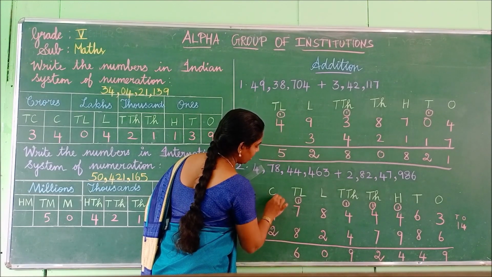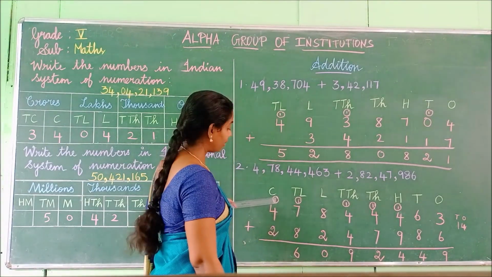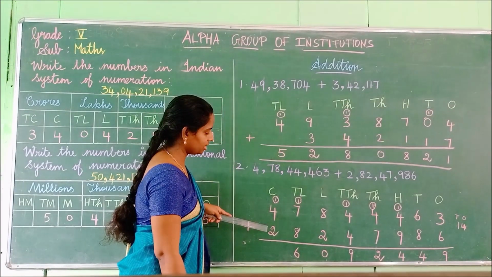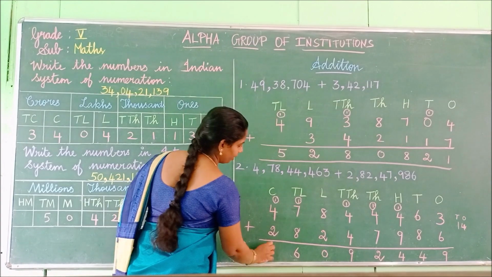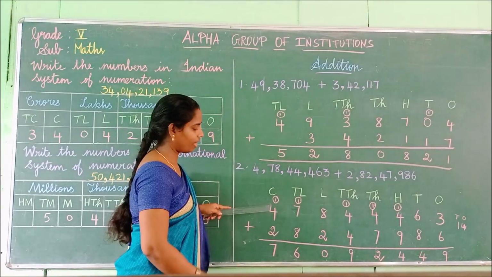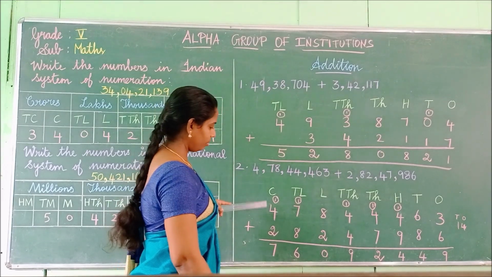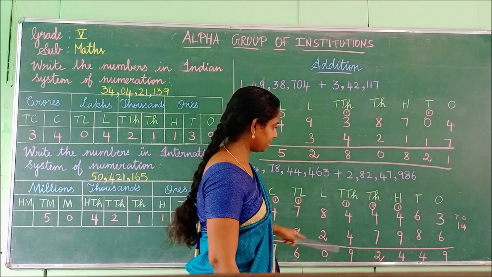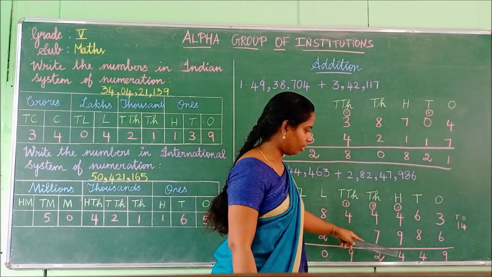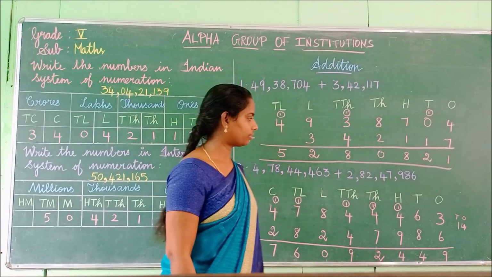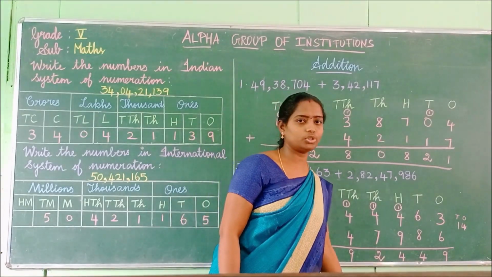We have to write the place value here. We have to carry this 1 to the next. Next 4 plus 2, 6. 6 plus 1, 7. Okay, children, we have finished the addition problems. How will we read this number? 7 crores, 60 lakhs, 92,449. Okay, children, we have completed the addition.